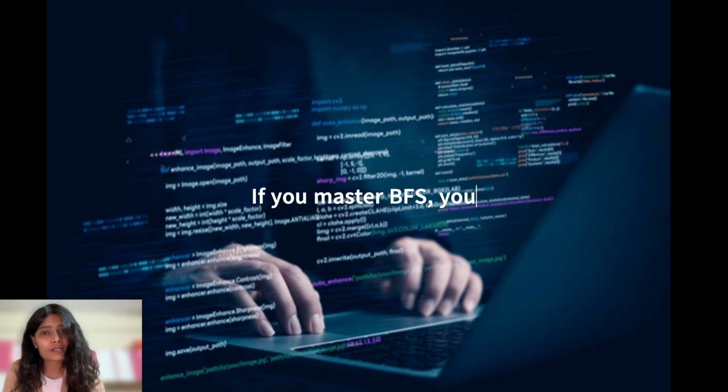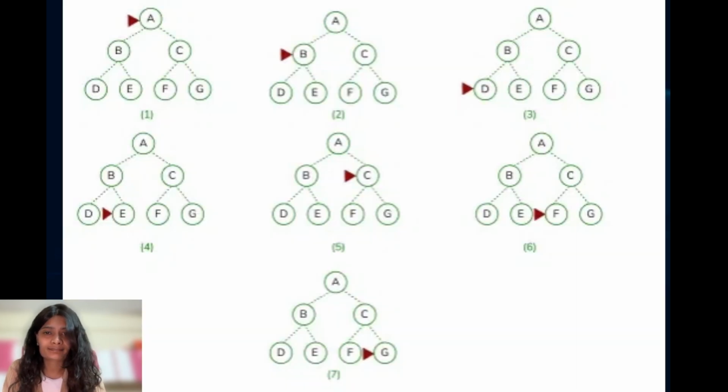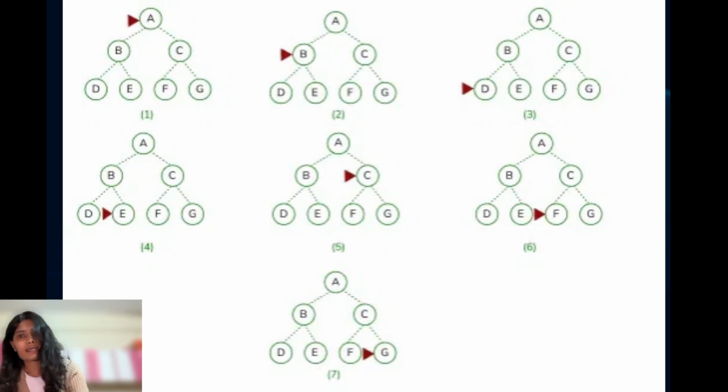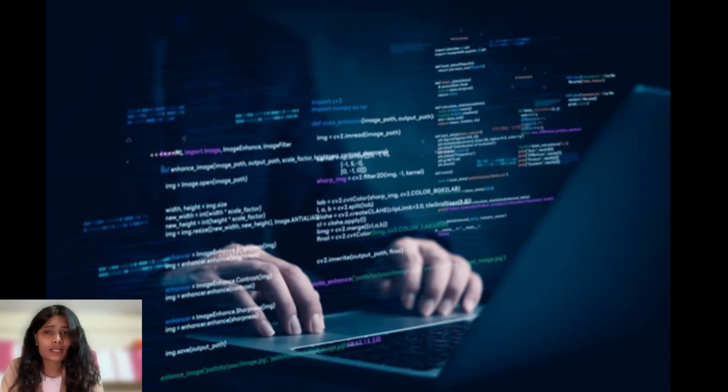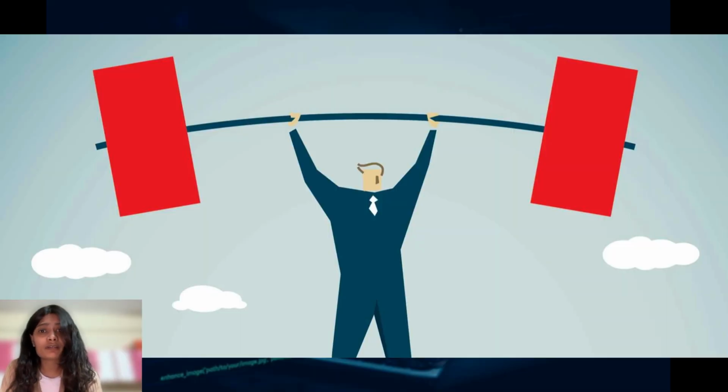Now, let's talk about DFS, depth first search. DFS means go deep first, then backtrack. A, B, C, back, then D. It uses recursion or a stack. Most asked DFS questions are number of provinces, clone graph, course schedule, all paths from source to target, and flood fill. These are a few of the most asked DFS questions. DFS is very powerful when recursion is involved.